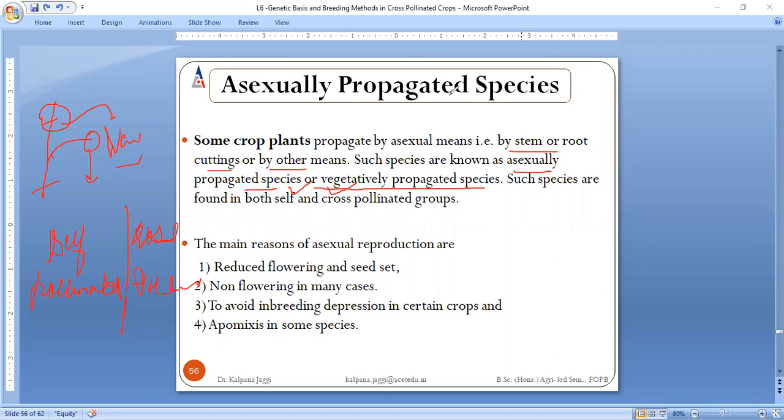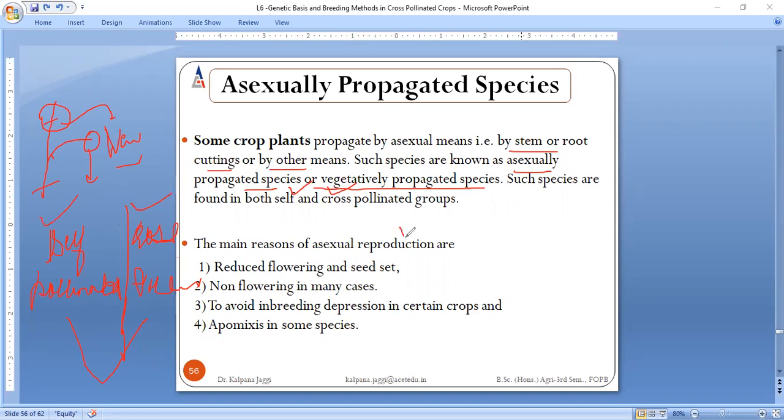Since asexually propagated species comprise both self and cross pollinated species, the breeding methods are not going to be very different. They are going to be the methodologies from self and cross only. So the breeding methodology will be a combination of the methodologies used in self and cross, right?